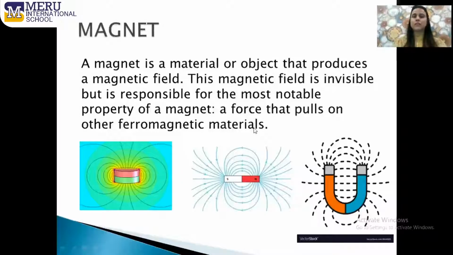As of now, we have learnt about magnets, we have learnt about magnetic field, we have also seen different shapes of magnet: disc magnet, bar magnet and a horseshoe magnet. We have also done a small interesting activity through which we can find out the shape of the magnetic field lines in case of a bar magnet. In the similar manner, with the help of the iron filings, we can also observe the pattern of the magnetic field lines associated with this disc magnet and the horseshoe magnet.